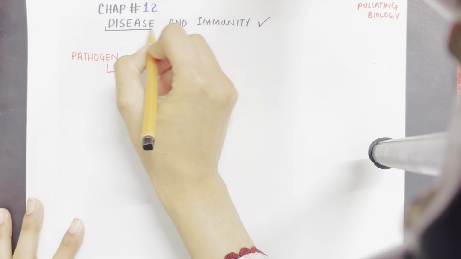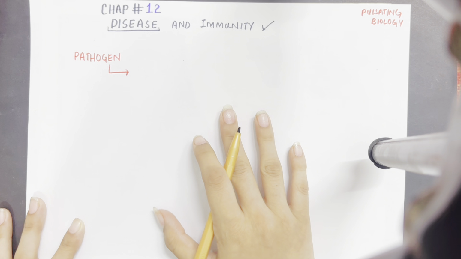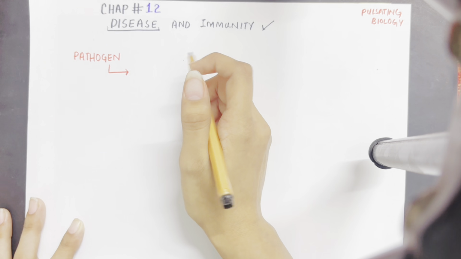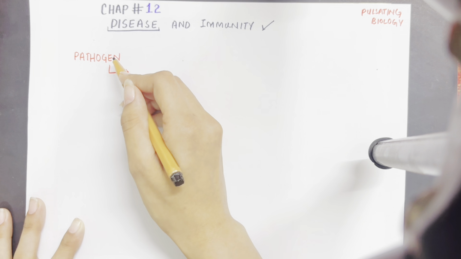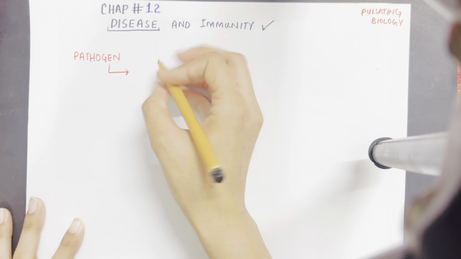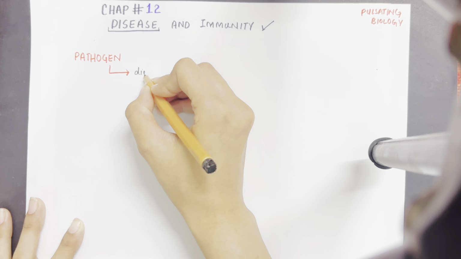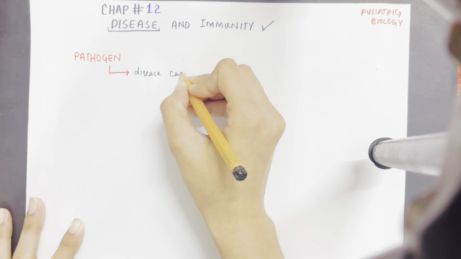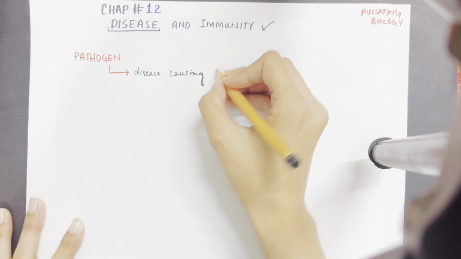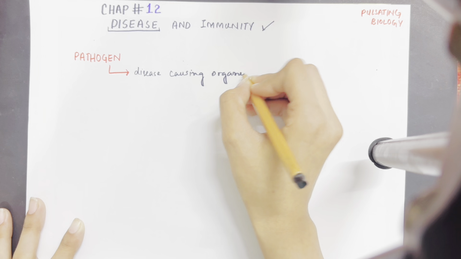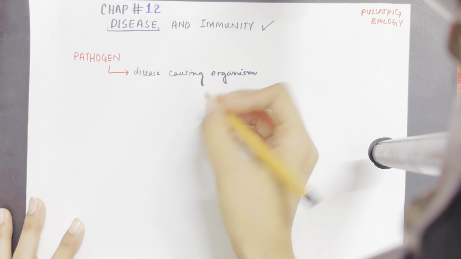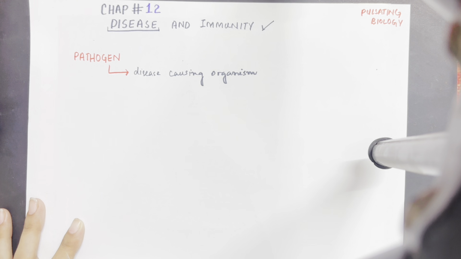Since we are going to talk about disease first and then come to immunity, let's discuss how disease is basically caused. Pathogens are those creatures that cause disease. So we say that these are disease causing organisms, as simple as it is. Let's take certain examples to understand them in more detail.